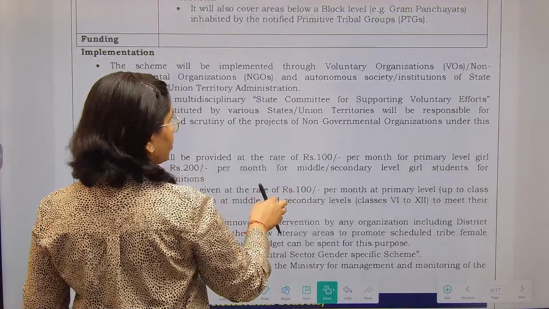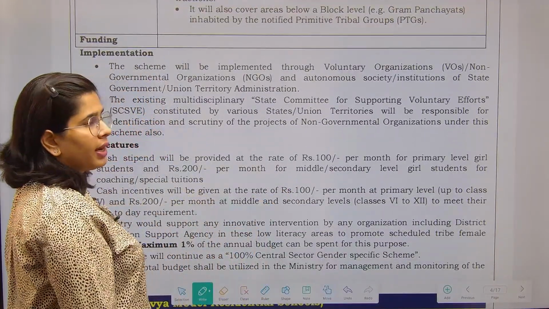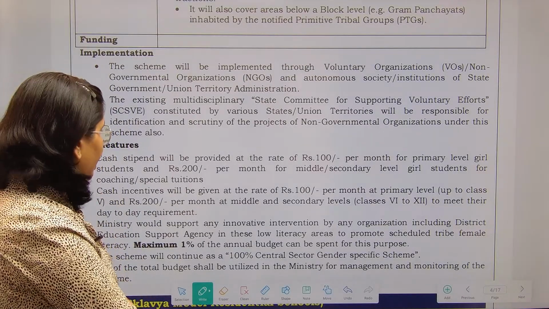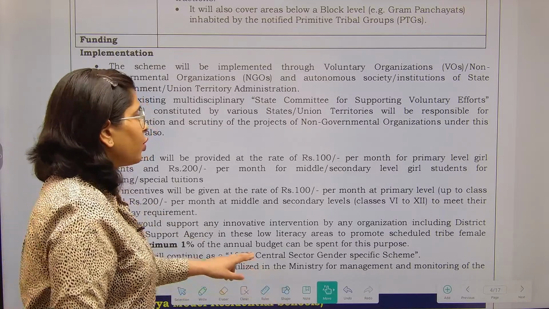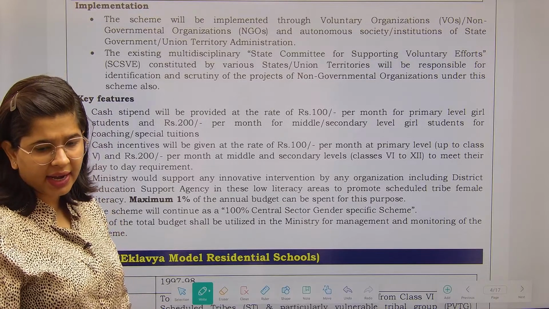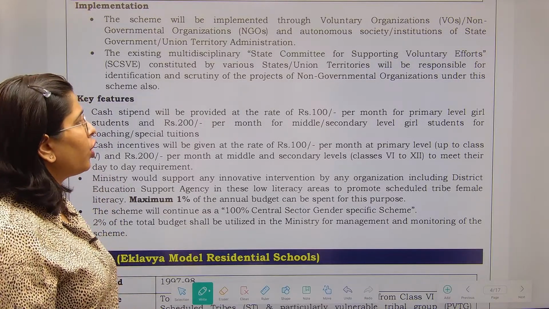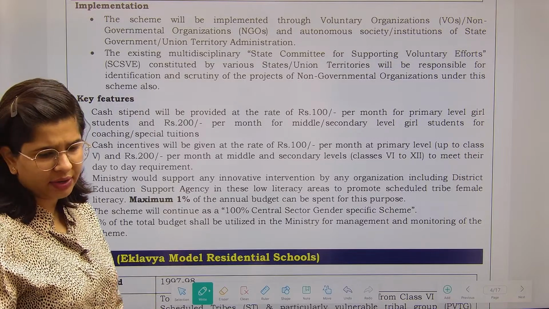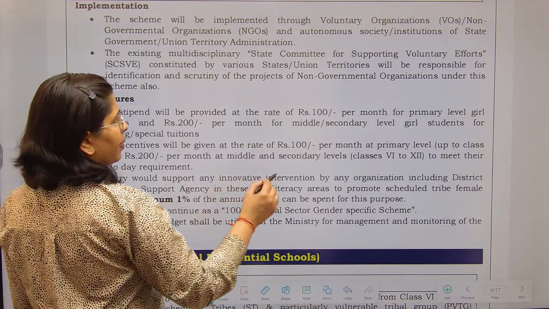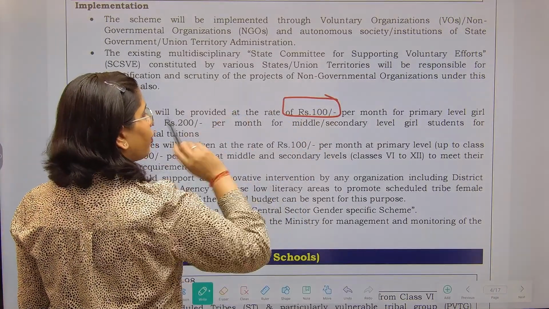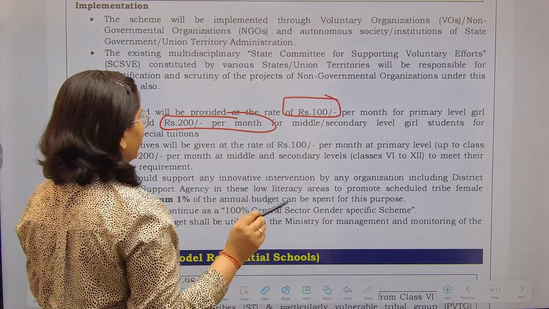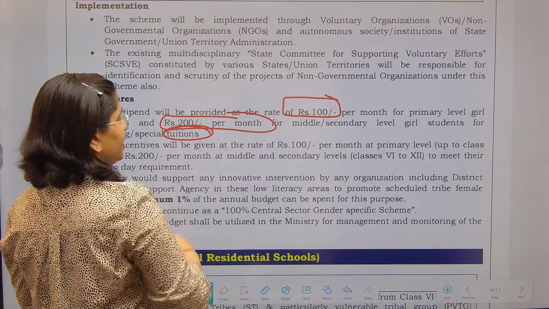We are going to take the help of voluntary organizations as well as autonomous societies. The financial support will be provided in the form of a stipend, or you can also call it a scholarship, whatever name you want to call it. Let's see the purpose of this. A cash stipend will be provided at the rate of 100 rupees per month for primary level girl students and 200 rupees per month for middle or secondary level girl students for coaching as well as tuitions.